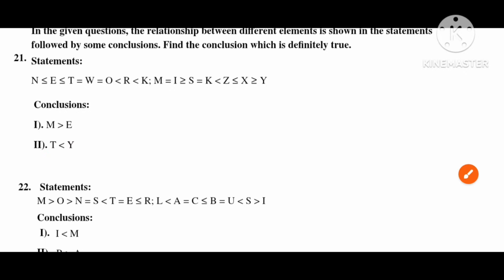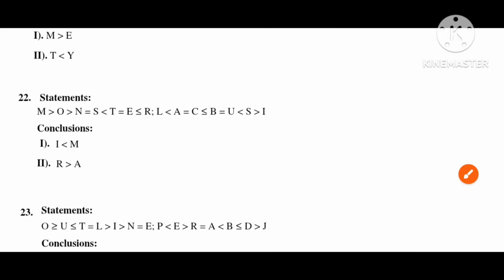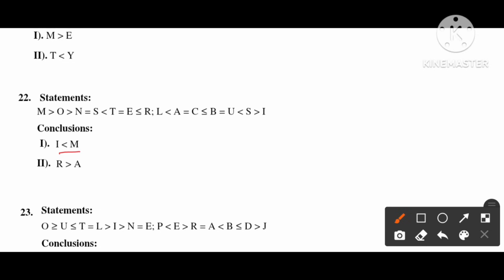Next, second question. The flow from M to I. From M we can see a flow up to S. From S we can reach to I. It is possible. So first conclusion will be true. Second conclusion, the flow from R to A. From R we can flow up to S. From S we can flow up to A. It is possible. So second conclusion is also true. Both 1 and 2 is true here.